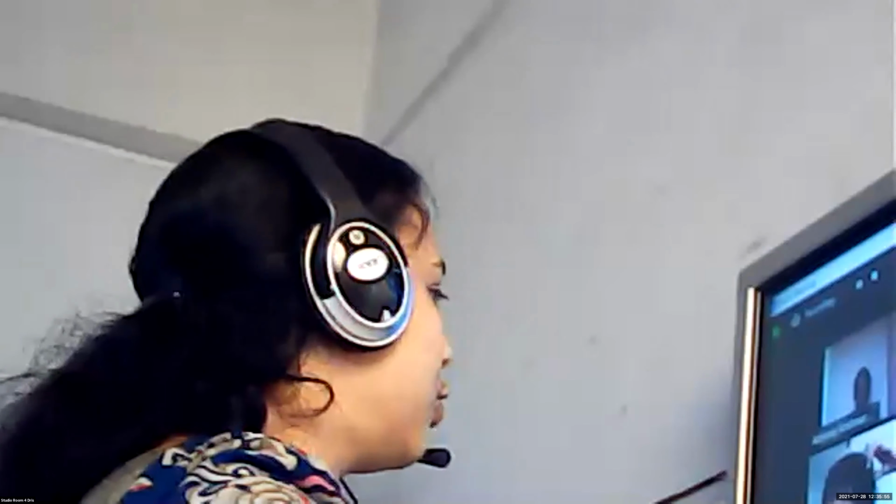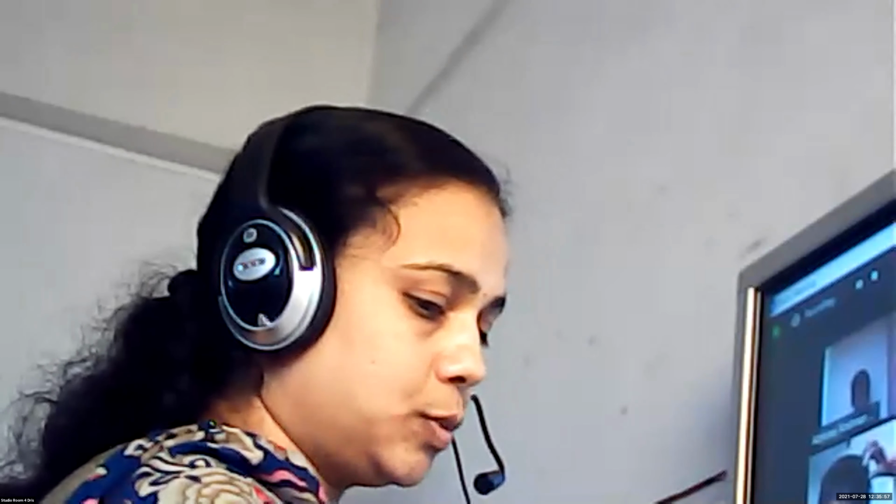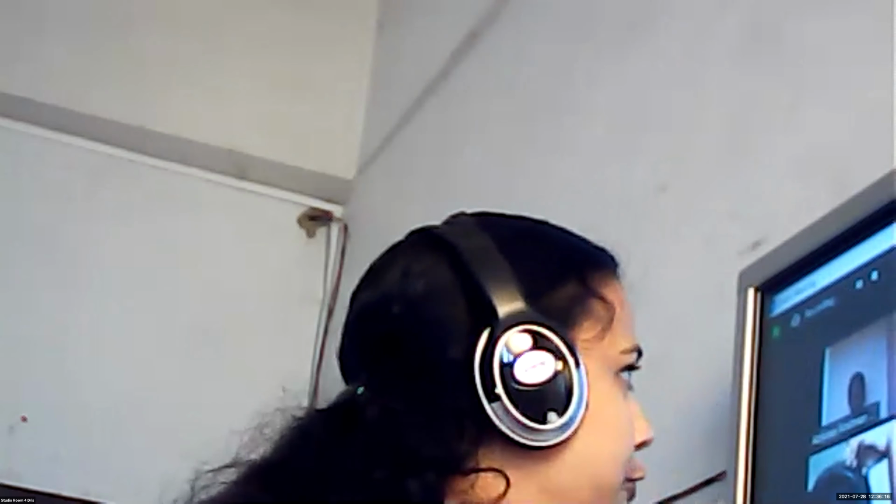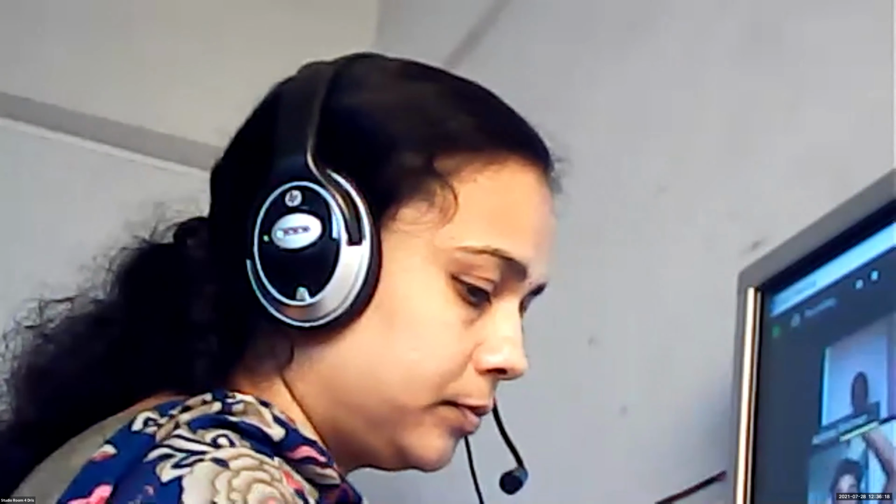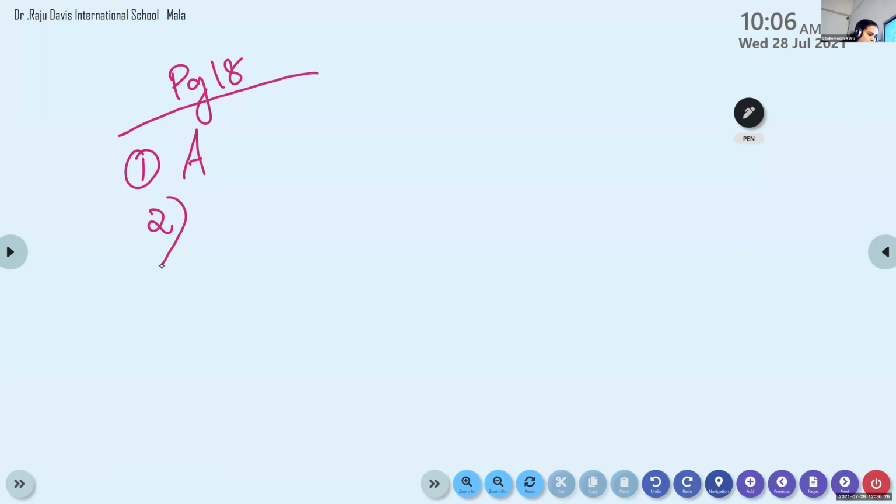The smallest 4-digit number. Look at the options. 10,000, 1,000, then 10,000, 100,000 and 99,999. Which is the smallest 4-digit number? 1,000. Very good. So here, children, the answer to question number 2 is 1,000. The smallest 4-digit number is 1,000. Option B.